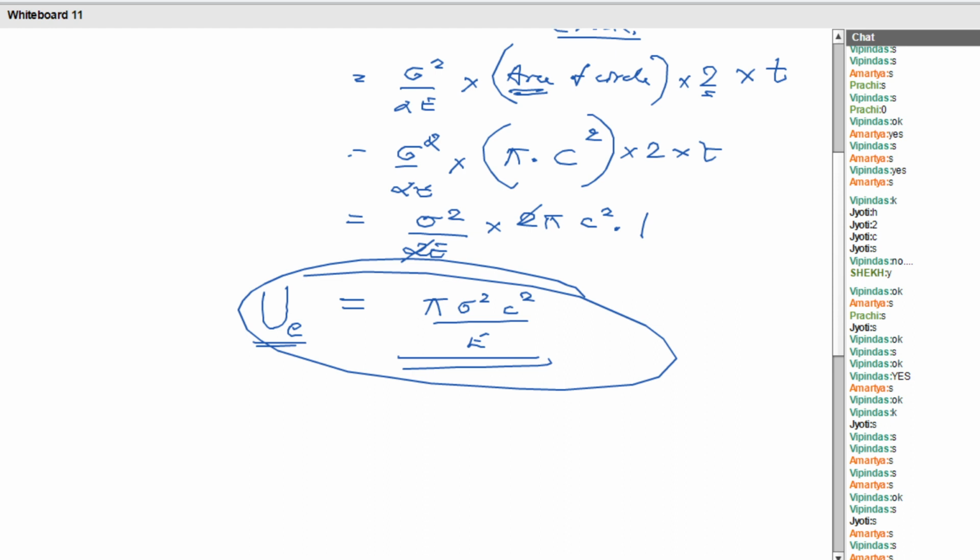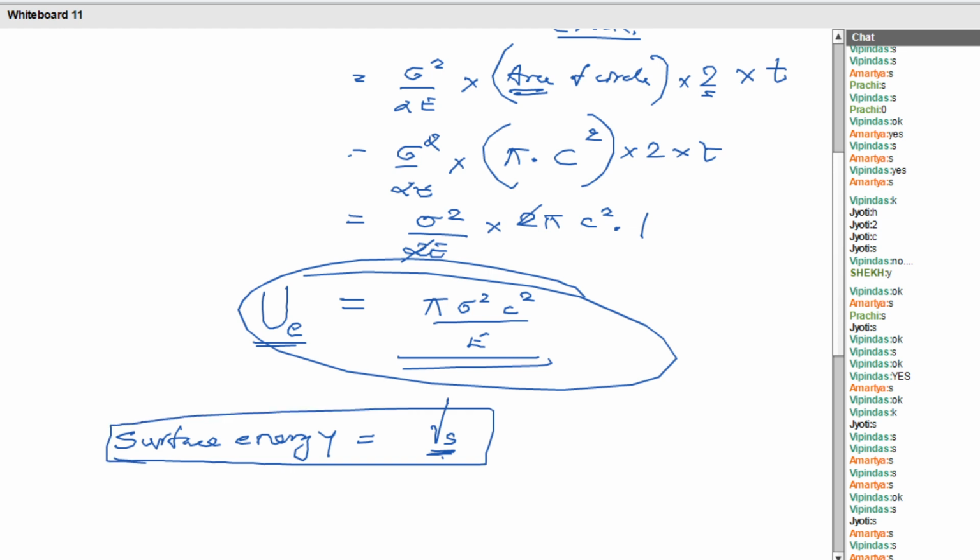Yes, next one. Next is what? I want to find out how much energy is required to produce a new crack, isn't it? How much energy is required to produce a new crack? That is the next one. That is called surface energy. The surface energy of a given material is termed gamma S. That is a theoretical value.